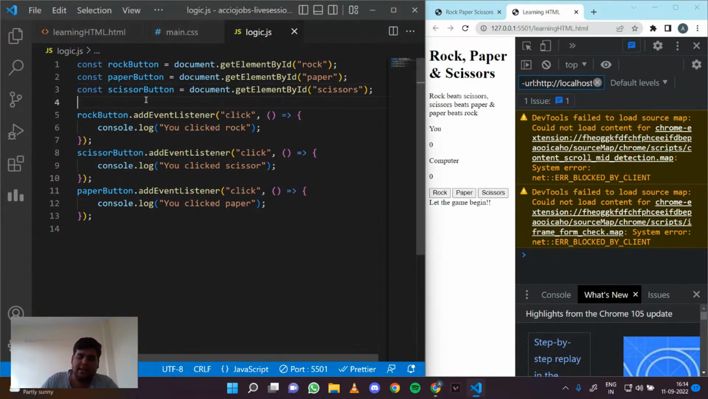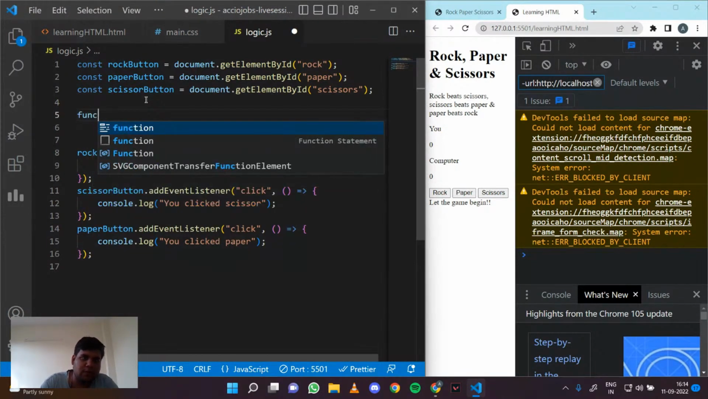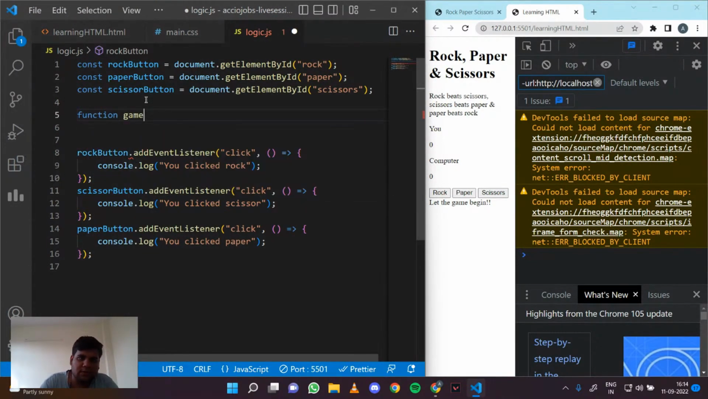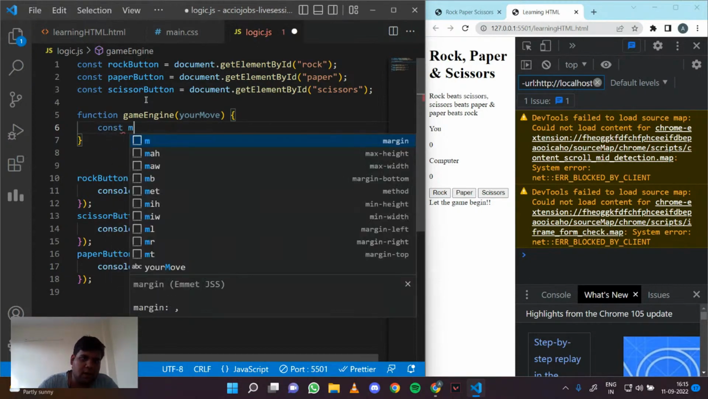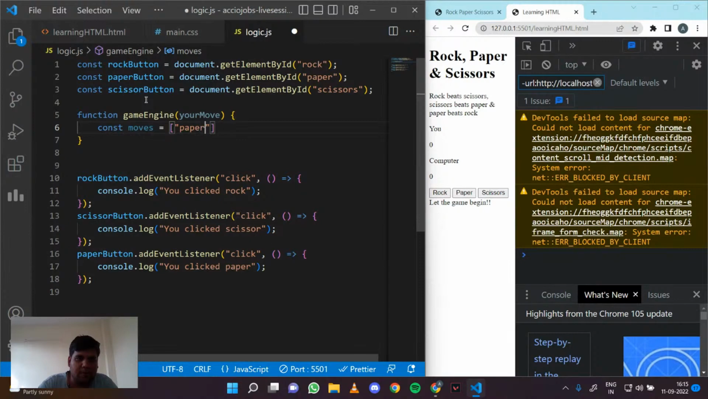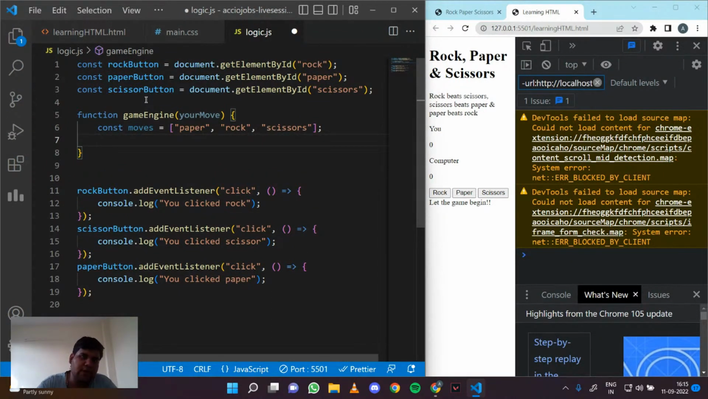So let's just make a function of a game engine. We'll write function, and the name of the function is, let's just say, gameEngine, and we'll mention here yourMove, which is the parameter. And now what do we want? We want the computer to also have a random move. So I'll make an array of possible moves, which is equal to paper, rock, and scissor. Let's just call it scissors. Now I want my computer to have a random move.